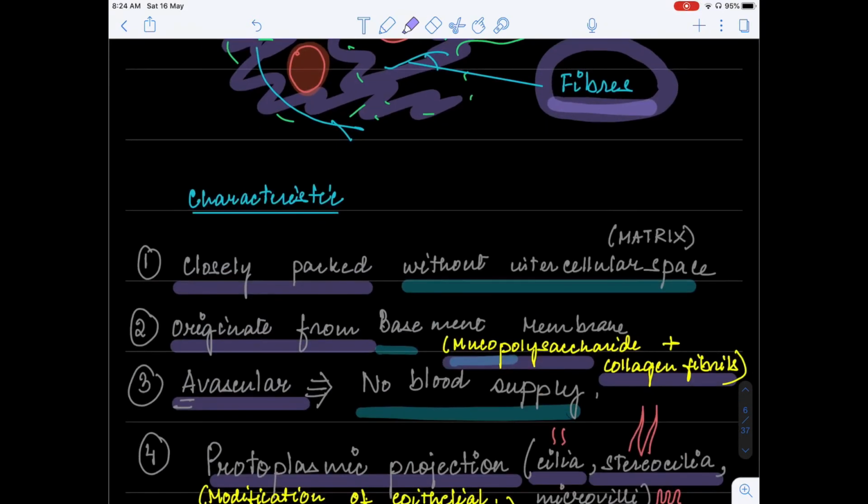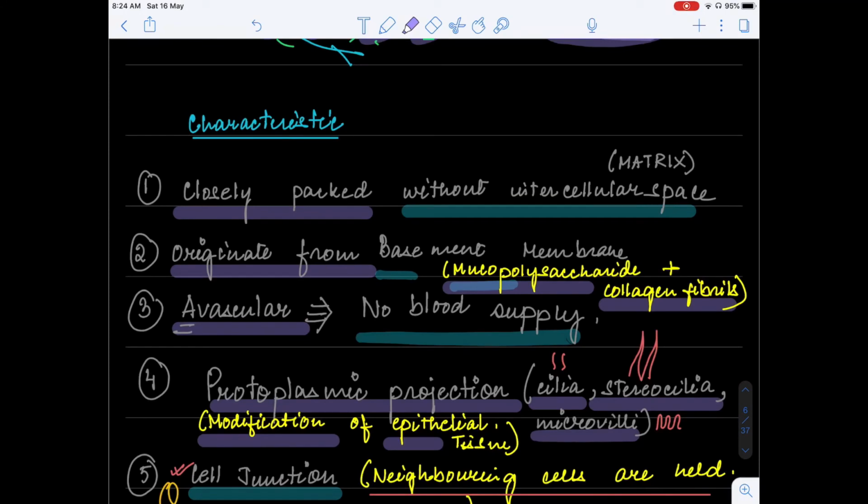Now, if you quickly look into the characteristics of this epithelial tissue, as we have just explained, they are closely packed without any intercellular space or matrix. We can also say that they originate from a layer called basement membrane.